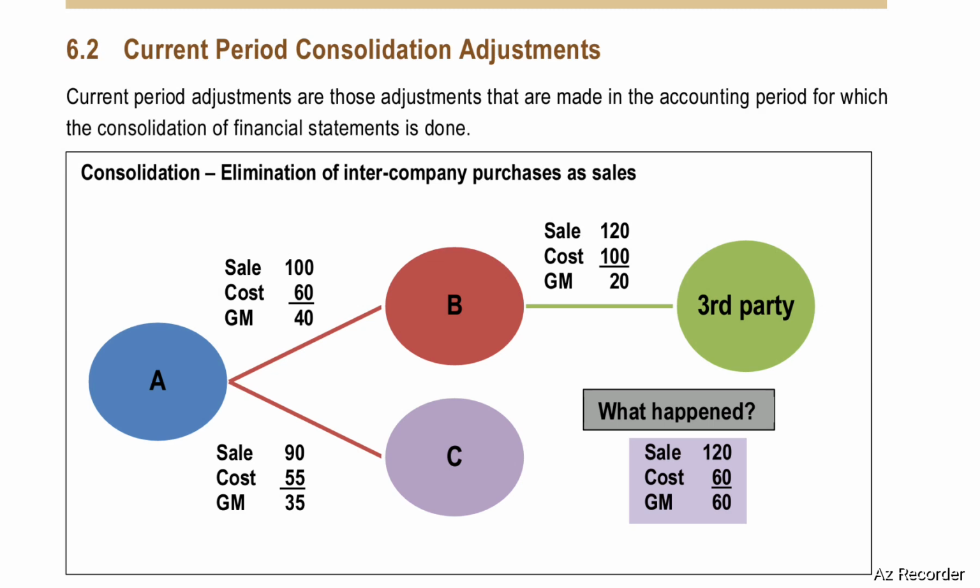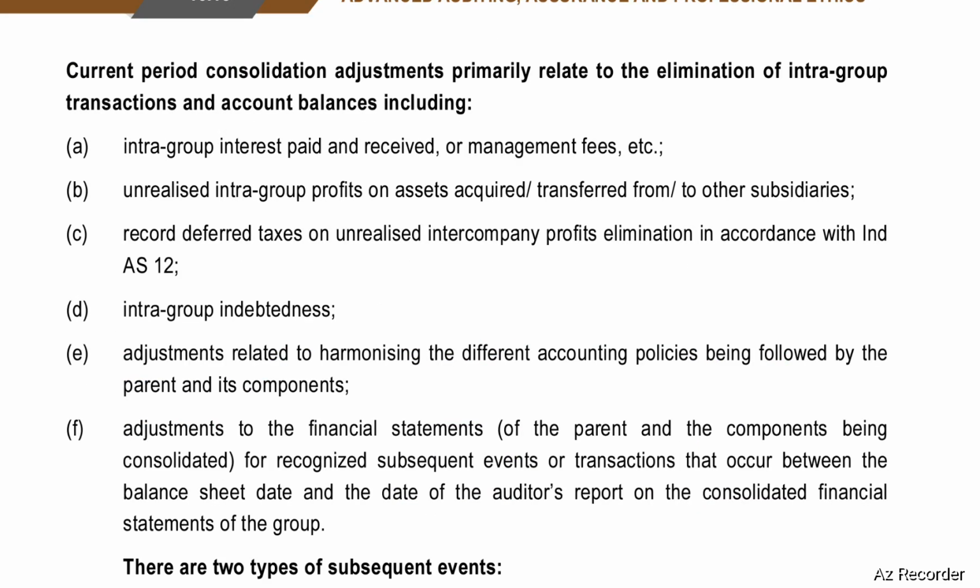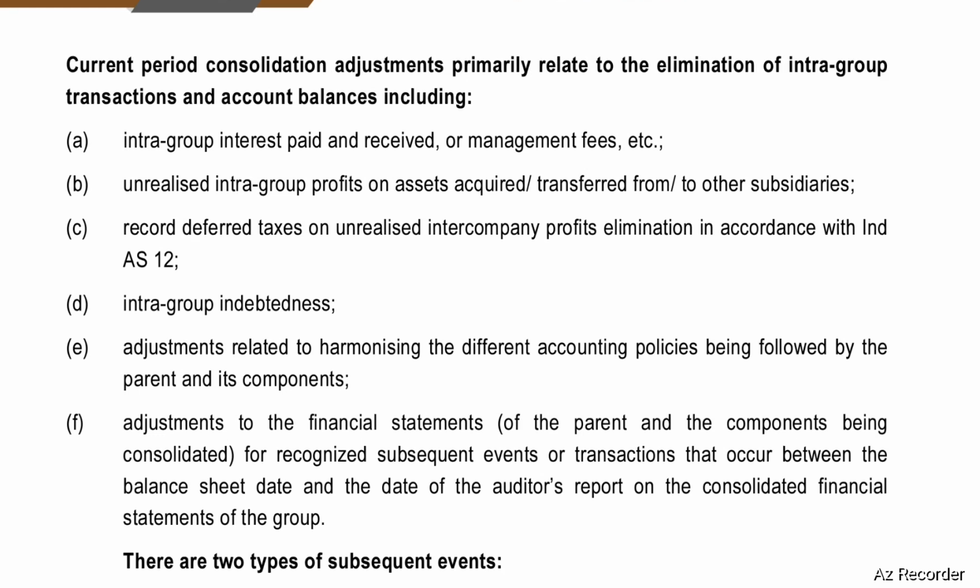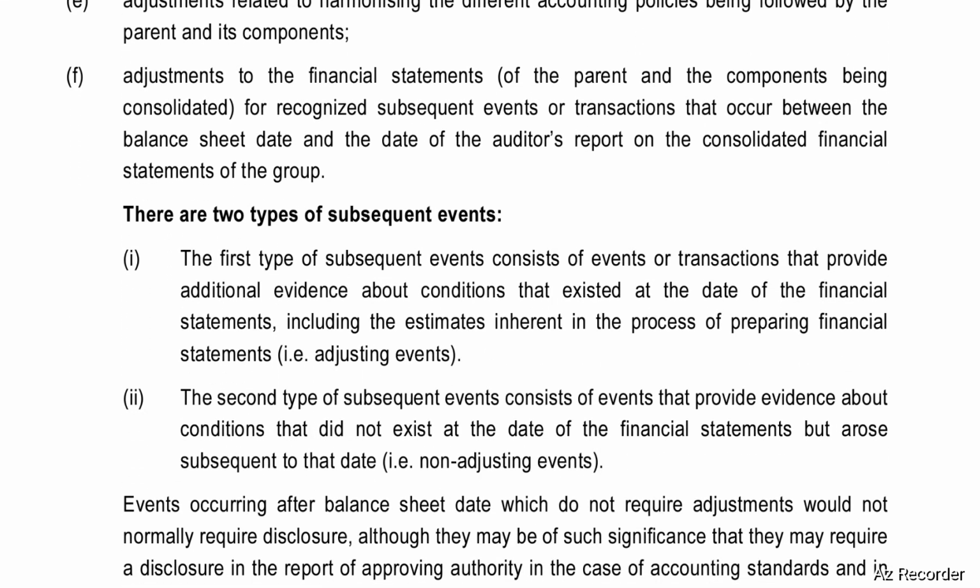Current period consolidation adjustments primarily relate to the elimination of intragroup transactions and account balances, including intragroup interest paid and received or management fees, etc. Unrealized intragroup profits on assets acquired or transferred from or to other subsidiaries, record deferred taxes on unrealized intercompany profits, elimination in accordance with Ind AS 12, intragroup indebtedness, adjustments related to harmonizing the different accounting policies being followed by the parent and its subsidiary and its components, adjustments to the financial statements of the parent and the components being consolidated for recognized subsequent events or transactions that occur between the balance sheet date and the date of auditor's report on the consolidated financial statements of the group.